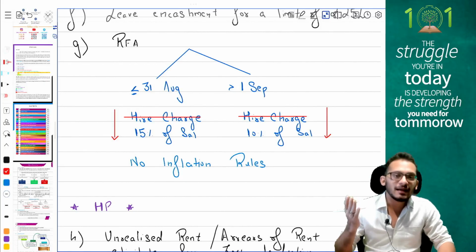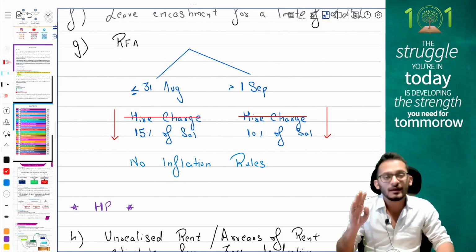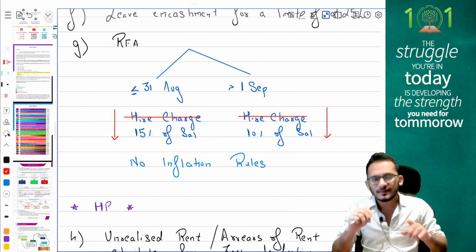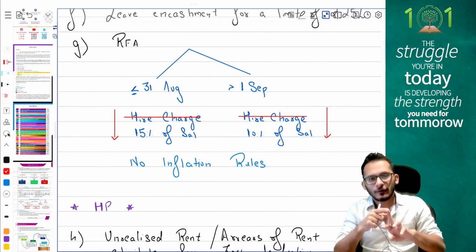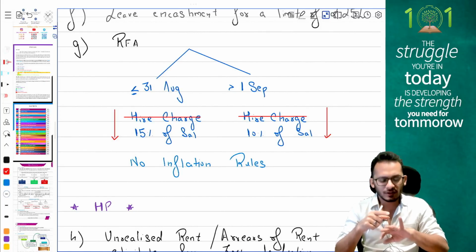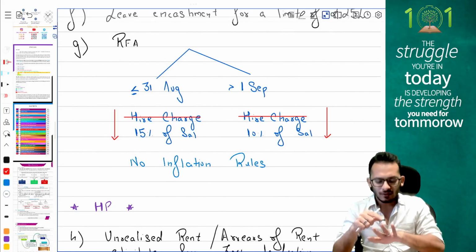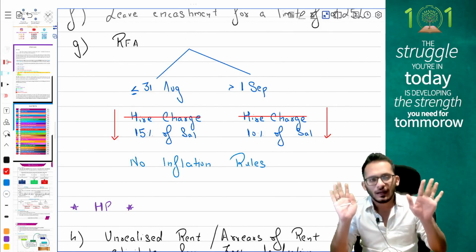People, what is salary for you from an income tax perspective for RFA? Salary means basic pay plus DA forming part plus all commission, all bonus, all taxable allowances. Basic, DA forming part, all bonus, all commission, all taxable allowances.